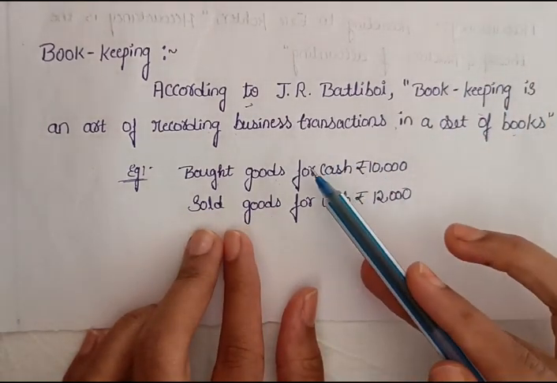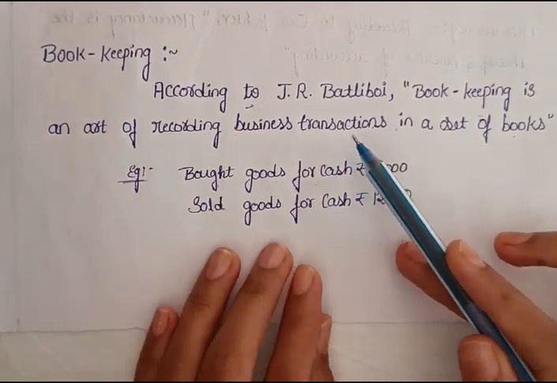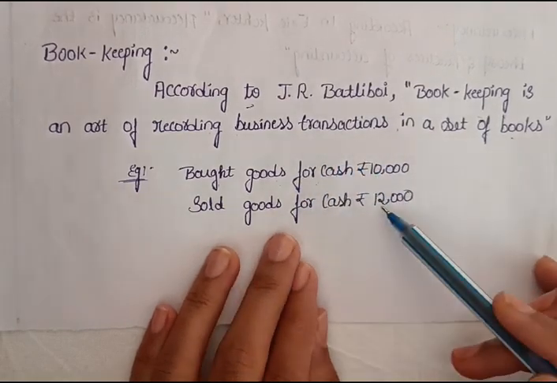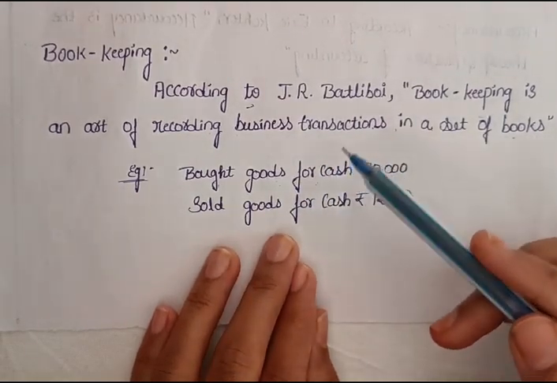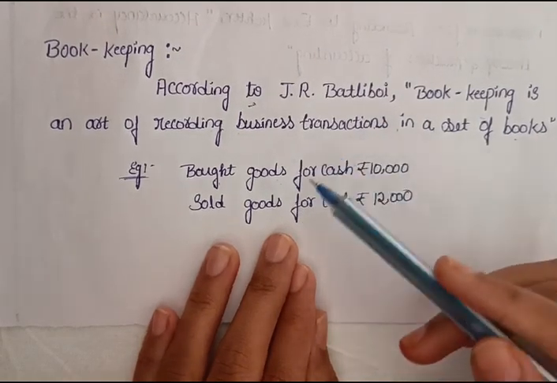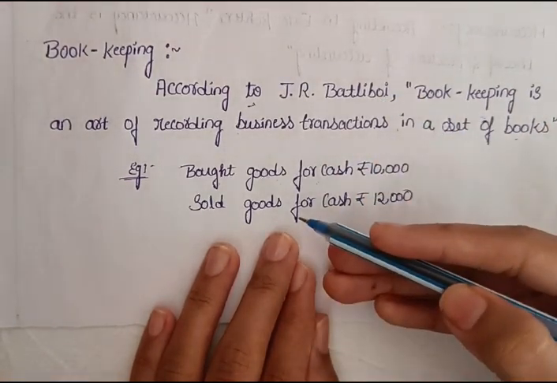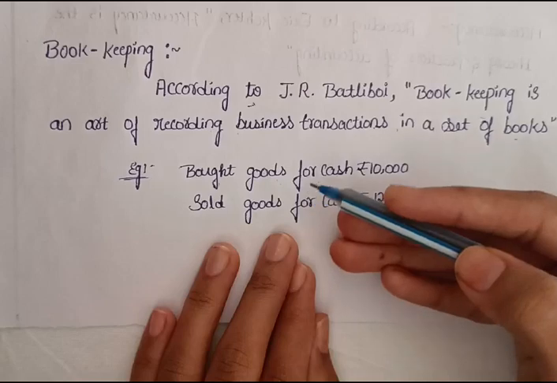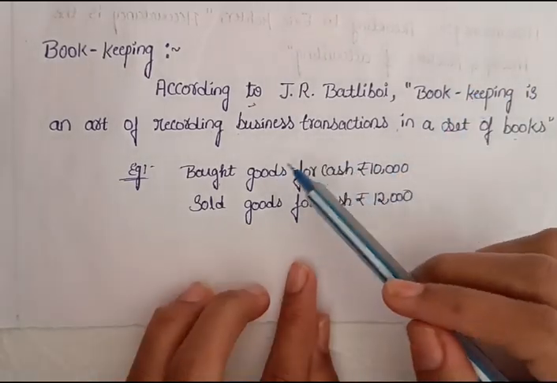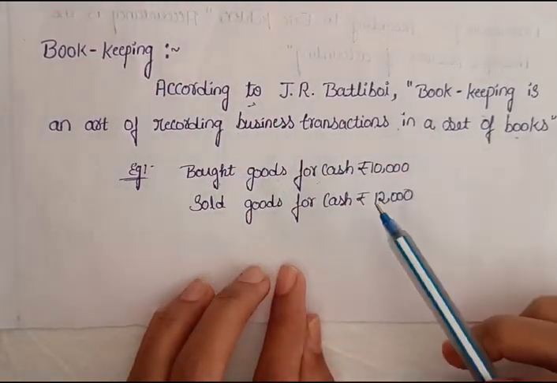Whatever transaction has been incurred in the business, we have to record all the transactions. For example, sold goods for cash 12,000, rent paid, salary paid, rent received. This way we have to record day to day business transactions, so we can easily know what transactions have been made day by day. So this is called bookkeeping. Got it?